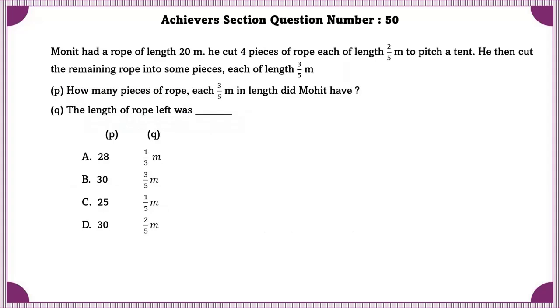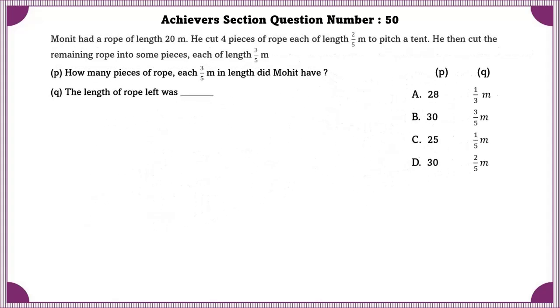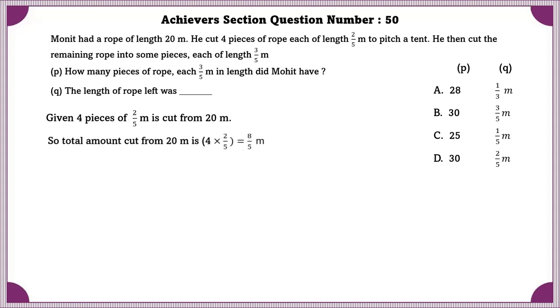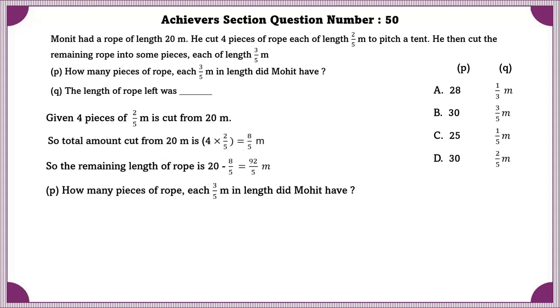Achiever section question number 50. Mohit had a rope of length 20 meters. He cut 4 pieces of rope, each of length 2 by 5 meters to pitch a tent. He then cut the remaining rope in some pieces, each of length 3 by 5 meters. P. How many pieces of rope, each 3 by 5 meter in length, did Mohit have? Given 4 pieces of 2 by 5 meters is cut from 20 meters. So the total amount cut from 20 meters is 8 by 5 meters. So the remaining length of rope is 20 minus 8 by 5, that is 92 by 5 meters.